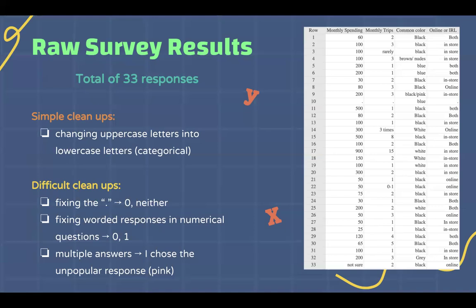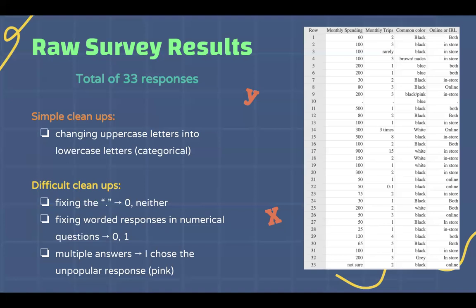We merely put that one to zero. And in the next column over, for how many shopping trips do you take monthly? Someone put rarely, which we put as one. And someone put three times, but that was an easy fix. We just switched it to three.